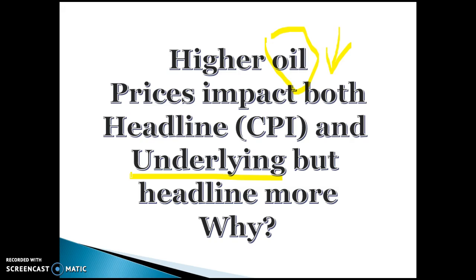So if the price of transport goes down, lots of other goods like bread and milk and coffee and other things that get transported, so cars that get transported, all their prices are likely to go down because the costs of production go down. And you can't remove everything, so those things would actually be included as part of the headline and the underlying rate. So the fact that the general price level goes down will affect the underlying, but just the direct impact of petrol prices would only affect the headline.